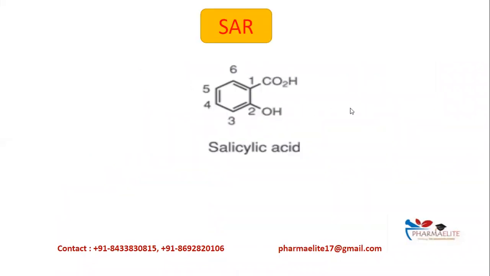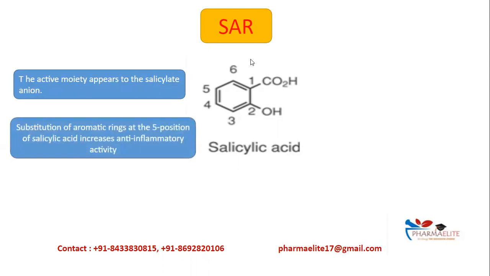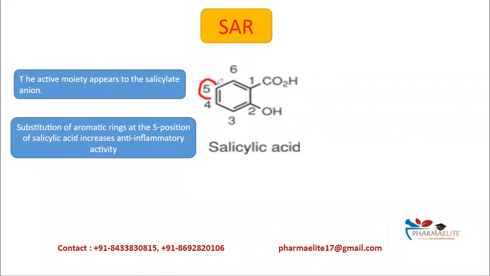Next is the SAR of aspirin. So the main active moiety of aspirin is the salicylate ion. Then substitution of the aromatic ring at fifth position. This is the fifth position. So any substitution at the fifth position will increase the anti-inflammatory activity.